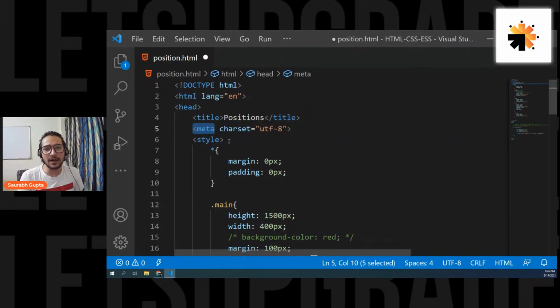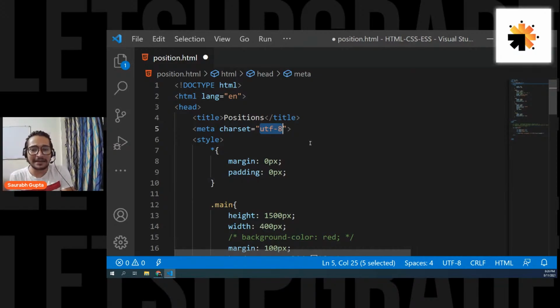This meta is telling the browser that the encoding this web page is following is UTF-8, and right now almost all digital documents follow UTF-8. So the meta tag basically holds extra information about the web page.